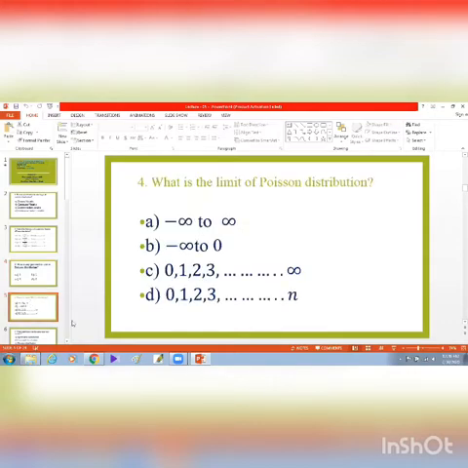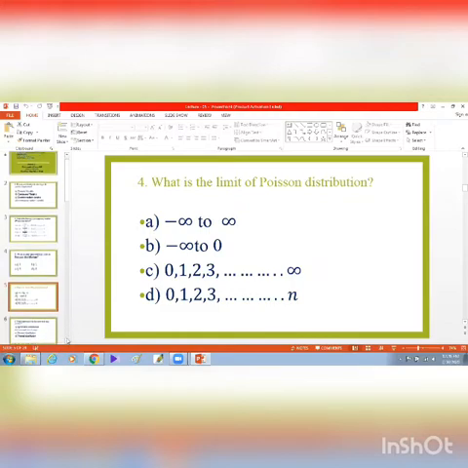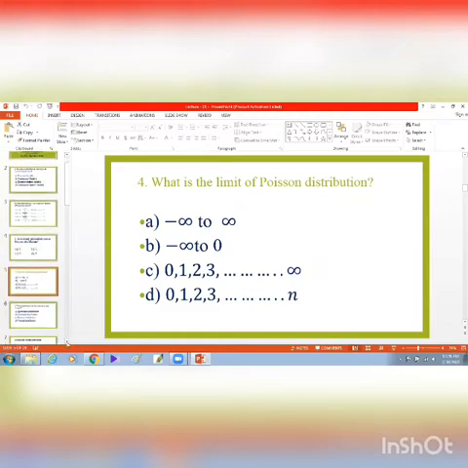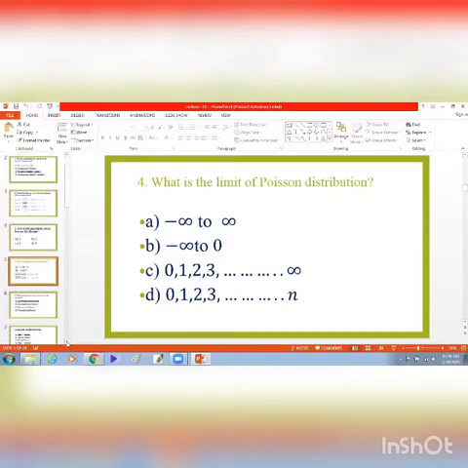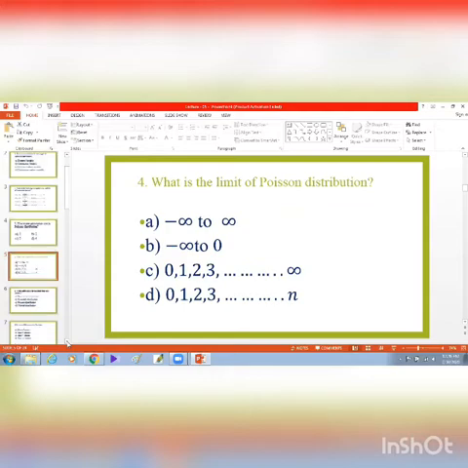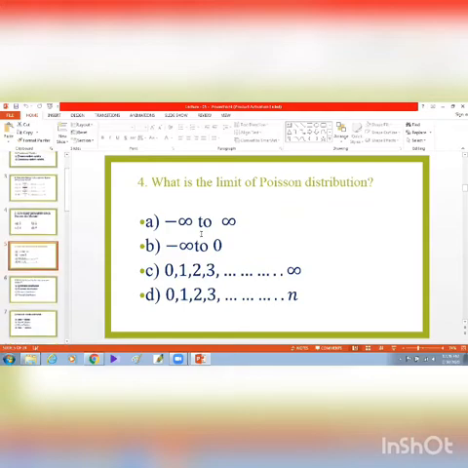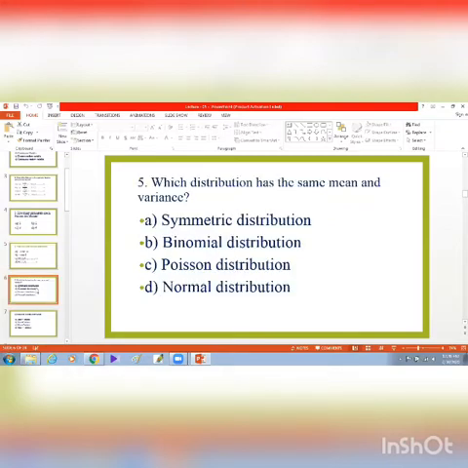Question number 4. What is the limit of Poisson distribution? The limit of Poisson distribution is 0, 1, 2, 3 up to infinity. That means C is the correct answer. So the limit of Poisson distribution is 0, 1, 2, 3 up to infinity.